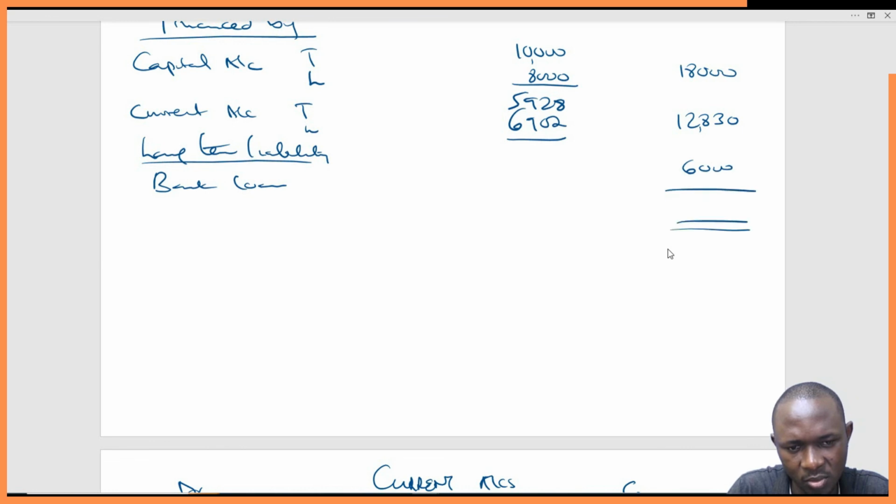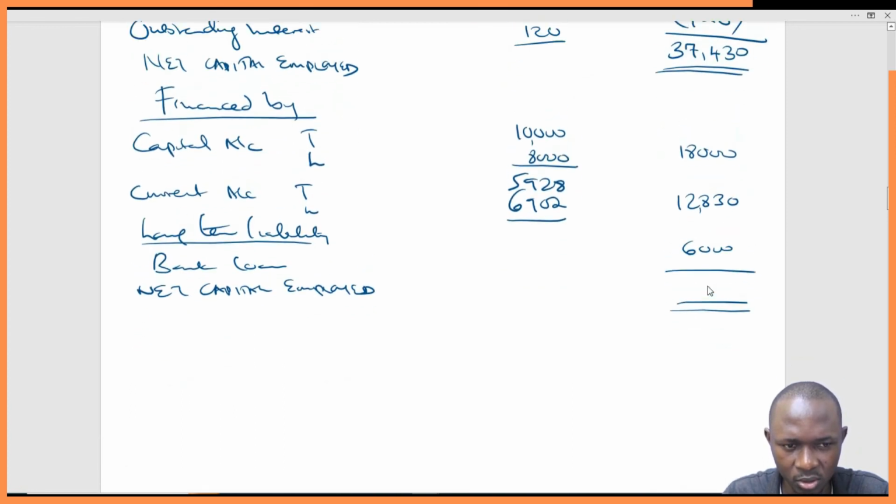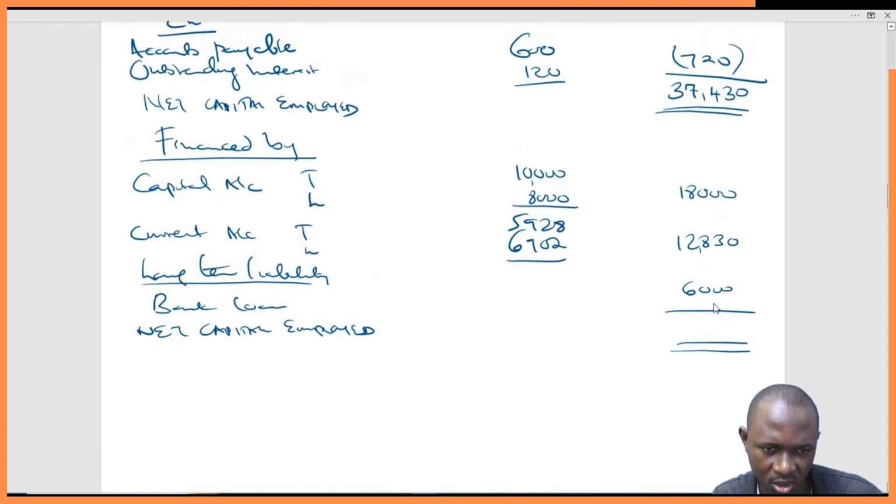So that should be able to give us the net capital employed. I hope it balances. From the look of things, it's not going to balance, but let's see where we might have gone wrong.